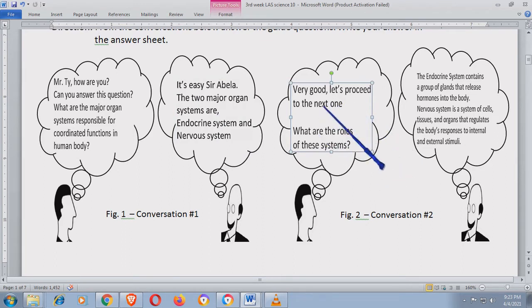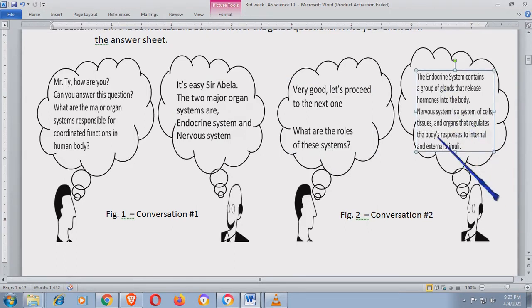Sabi ni Mr. Abela, what are the roles of this system? Sasagot si Mr. T, the endocrine system contains a group of glands that release hormones into the body. Nervous system is a system of cells, tissues, and organs that regulates the body's responses to internal and external stimuli.